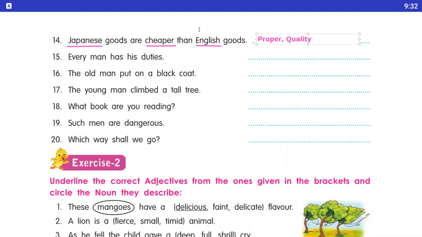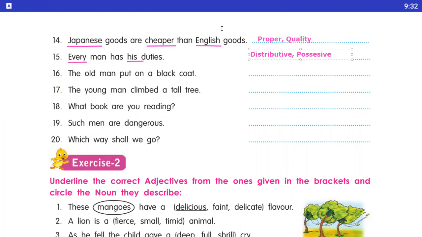Okay, number 15, every man has his duty. So here underline the every and his. Okay, every is here as a distributive adjective and his here is a possessive adjective. And his as a possessive adjective.